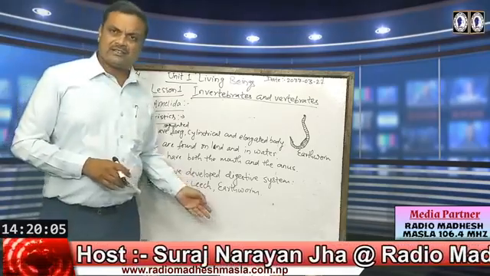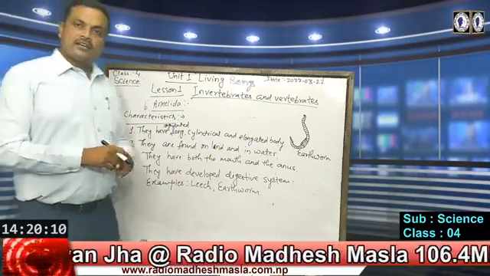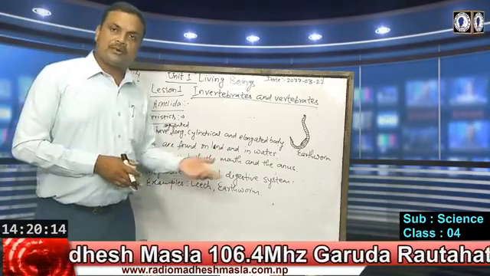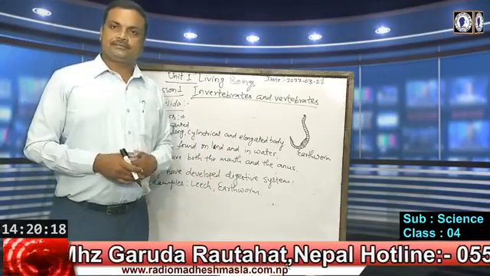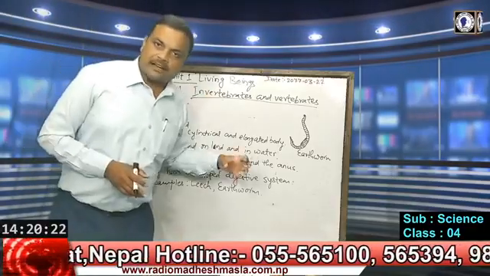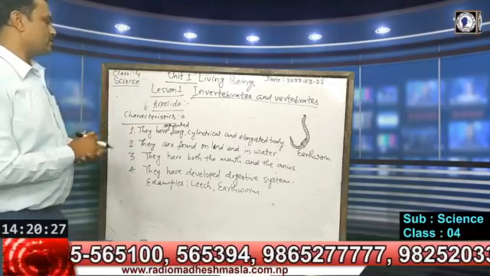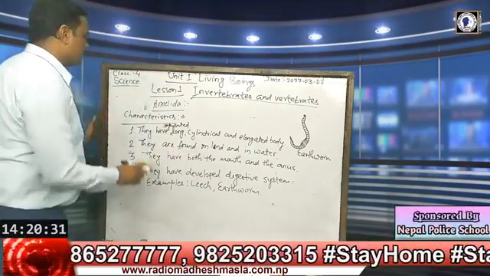Examples: leech. Leech is common, found in water, and they stick to some animals and suck the blood. Earthworm is a common animal found in our farms and fields, which is also called the friend of farmers, because they make the soil porous and fertile. So these are characteristics of Annelida. After this, we will be in the seventh phylum.